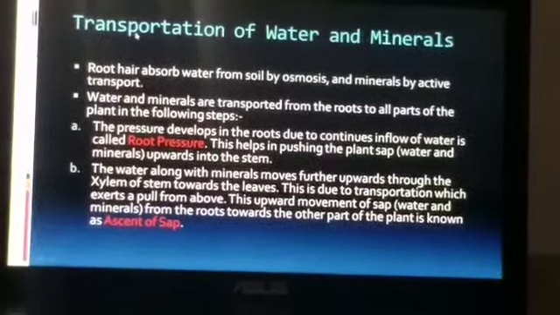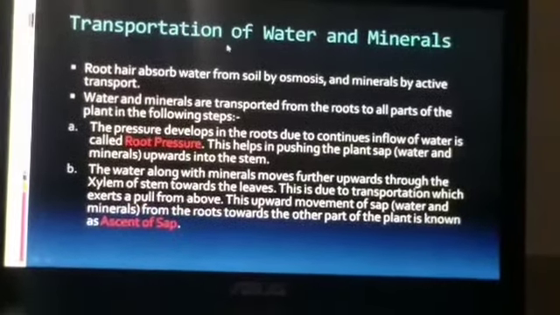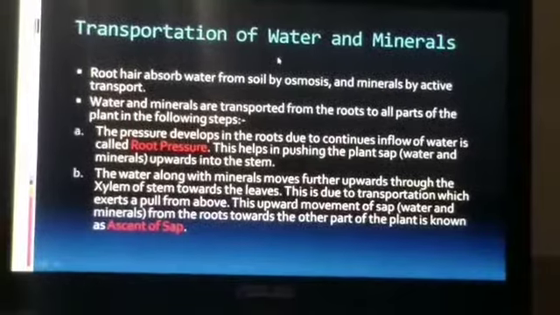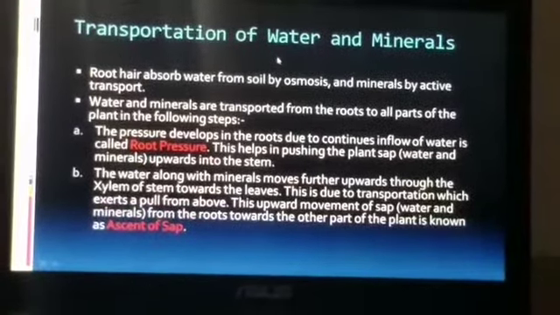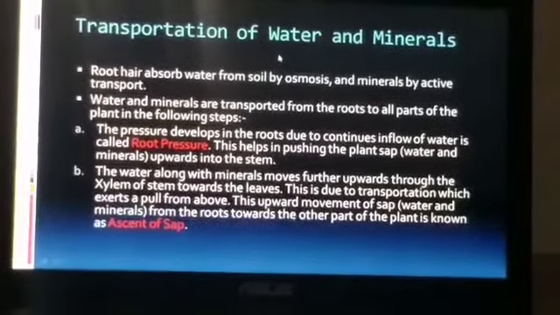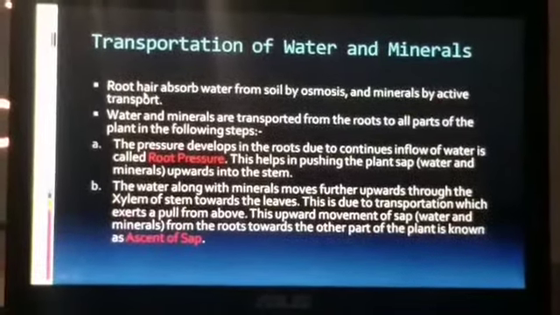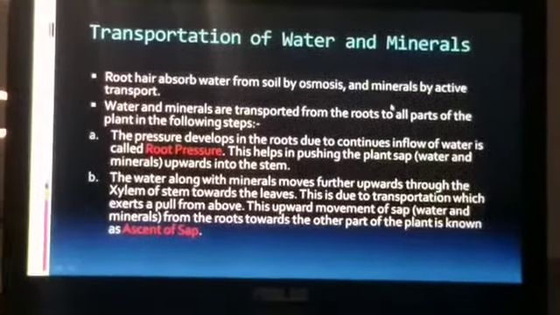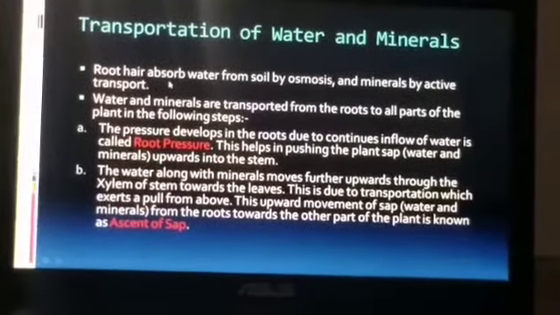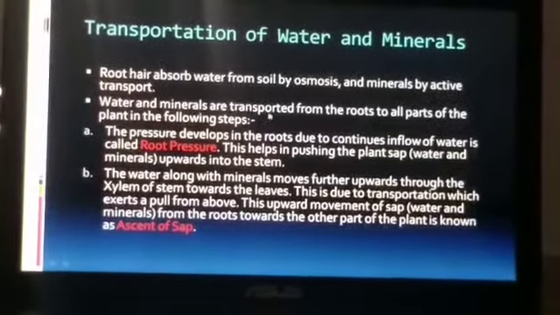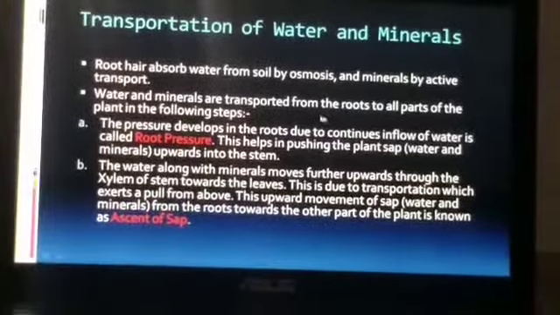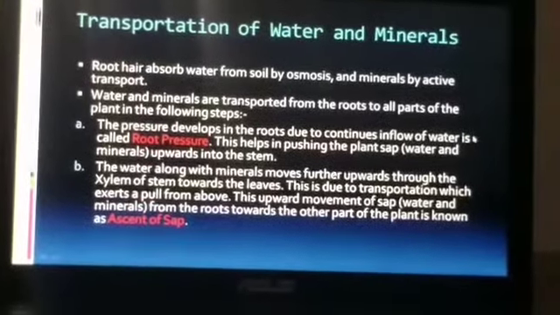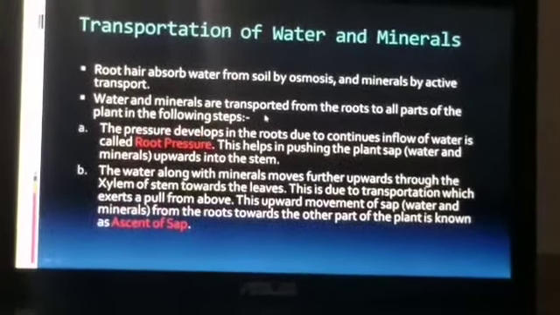Now we will discuss today's first important topic, transportation of water and minerals. First, root hair absorbs water from soil by osmosis and minerals by active transport. Water and minerals are transported from the roots to all parts of the plant in the following steps.